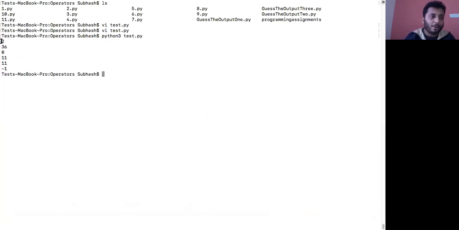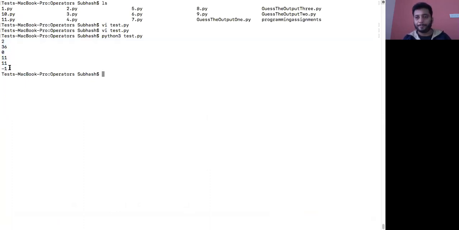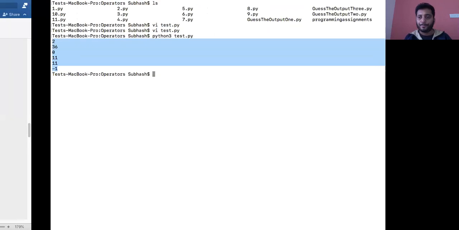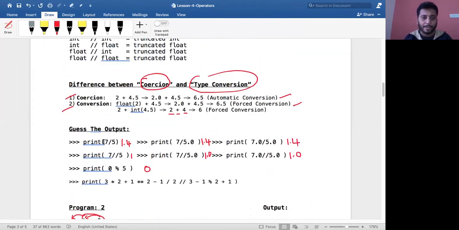Yeah, I think we have got the exact answer: 2, 36, 0, 11, 11 and -1. Okay, do you see -1? The last one is -1 in signed 2's complement method. It is representing -1 in 2's complement method. So I think we have got the right output. Okay, so we have completed our bitwise operators also. I'll just mark it as completed here.